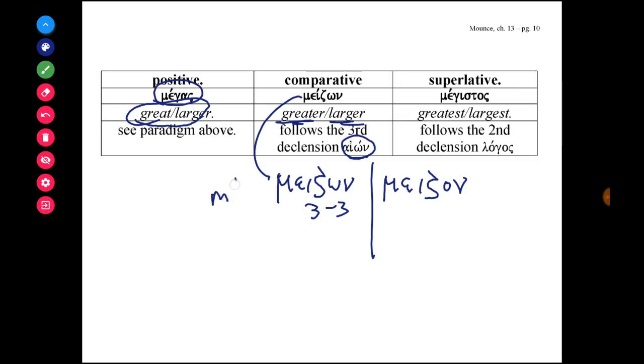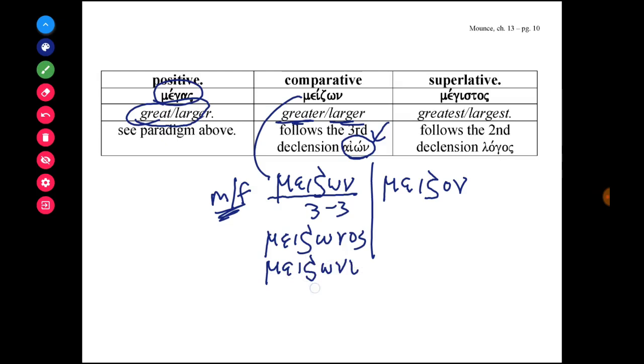Masculine and feminine endings are going to follow the same endings as you would for a third declension adjective like ion. So for the nominative singular, it'd be meizon. For the genitive singular, it'd be meizonos. The dative singular would be meizoni, etc. So follow the paradigm as you would for ion, and that would give you the masculine and feminine forms for this adjective, greater or larger.